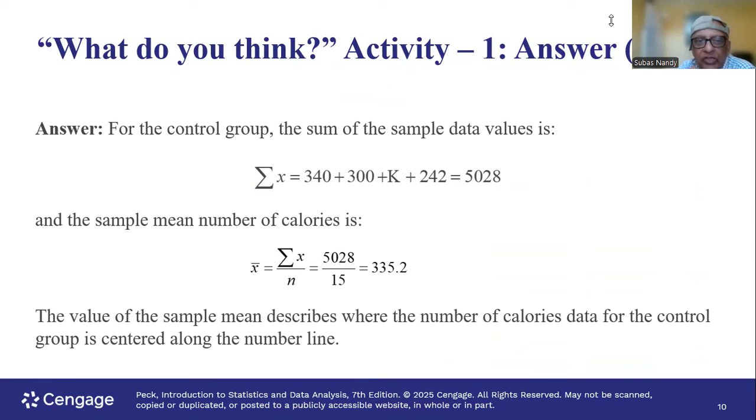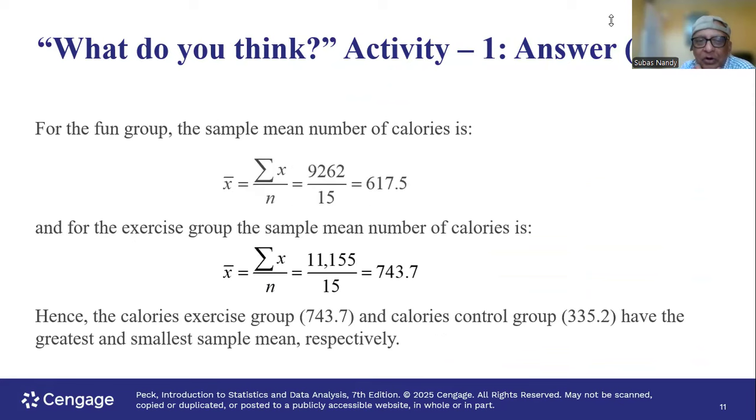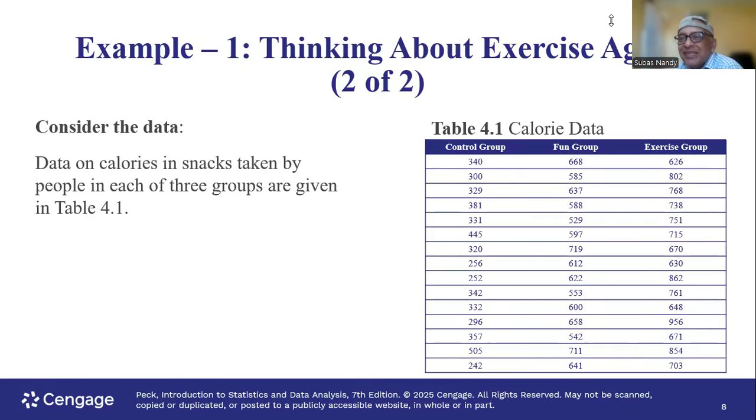So for the control group, the sum of the sample data is this, and then divide by the number of entries, the sample size, which is 15. It's 335.2. For the fun group, this is 617.5, and for the strenuous exercise group, it is 740. And as I said, the center of the lowest horizontal line, which is the group which is going to do strenuous exercise after finishing reading, the center is the highest on the right, 743.7.